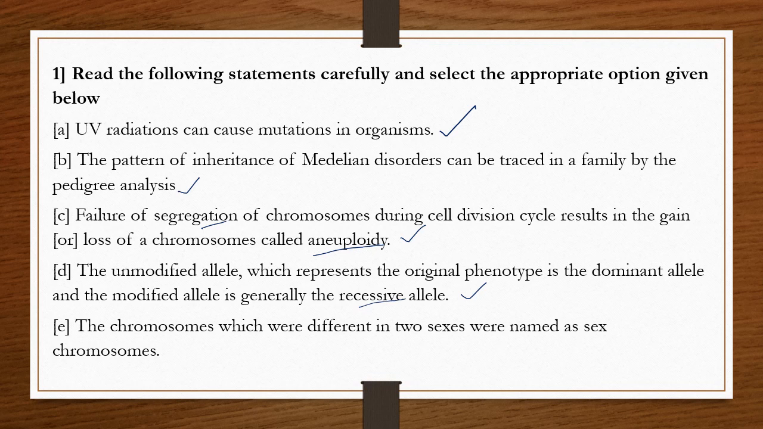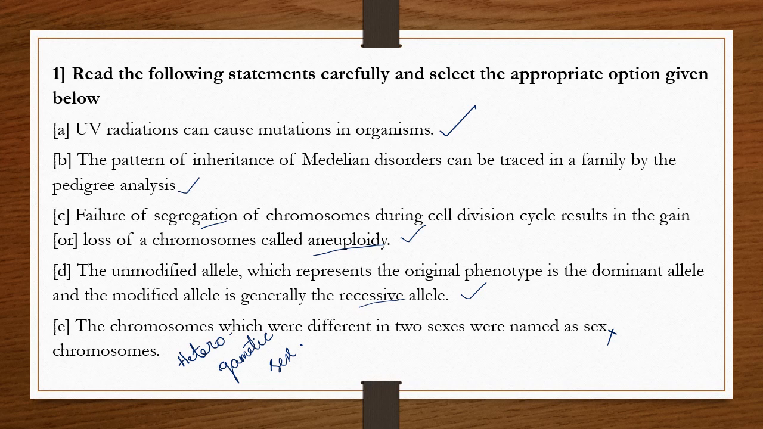Now the chromosomes which were different in two sexes were named as heterogametic sex. So that's why except the fifth statement, all the statements are correct.